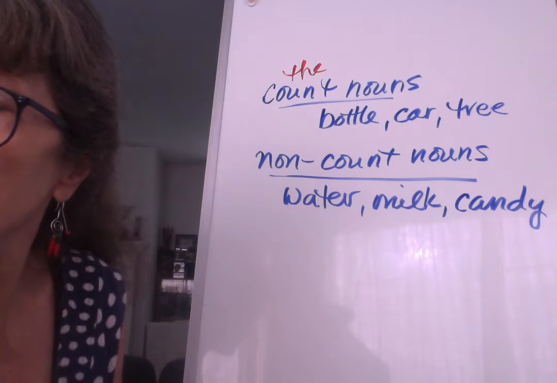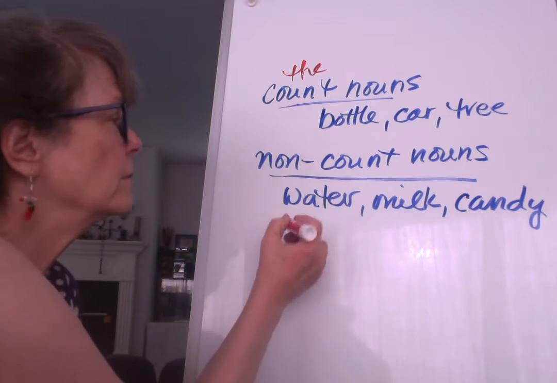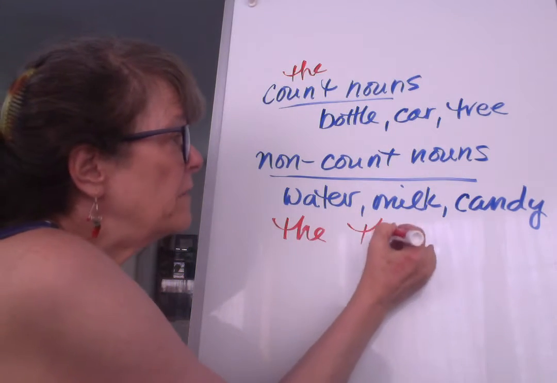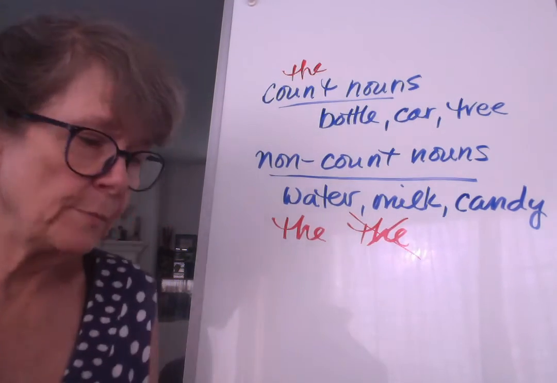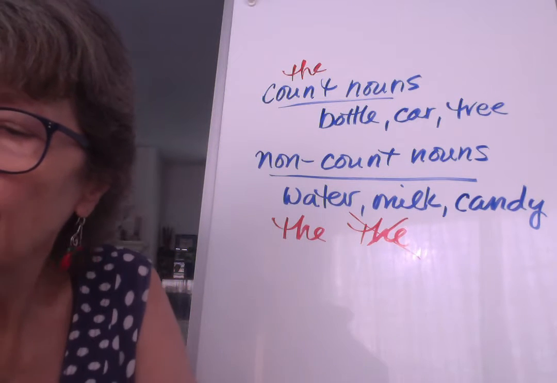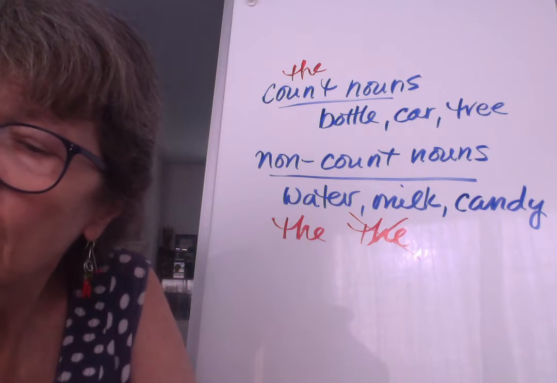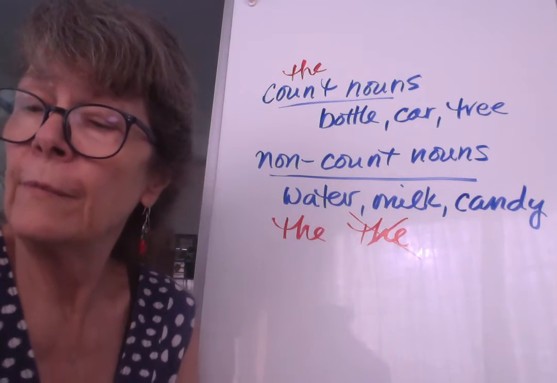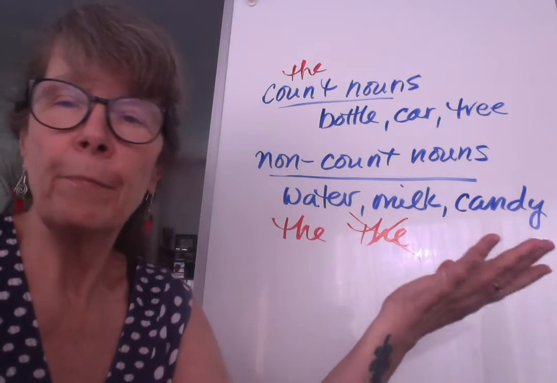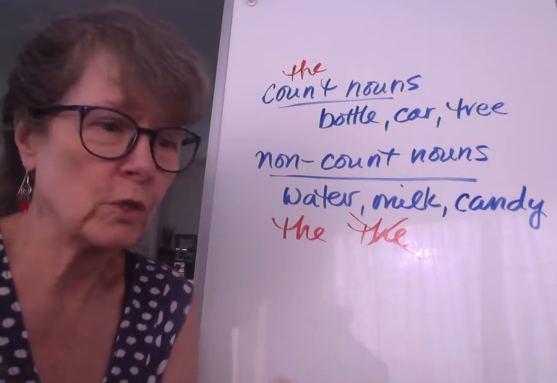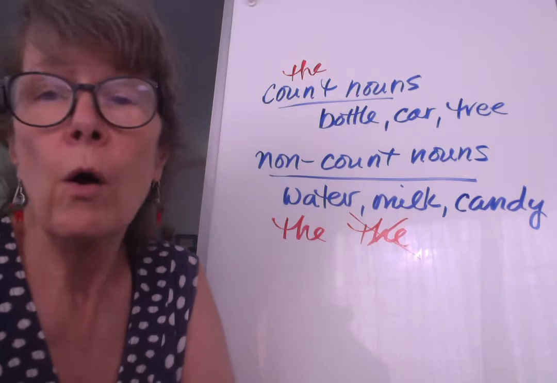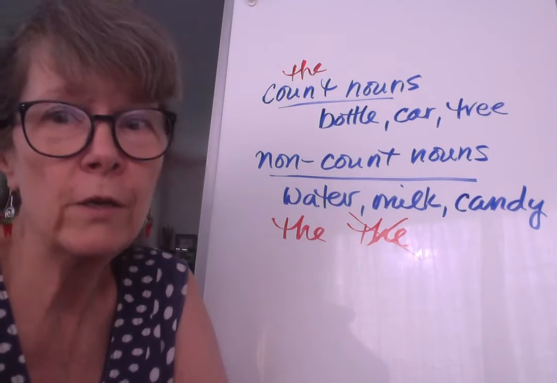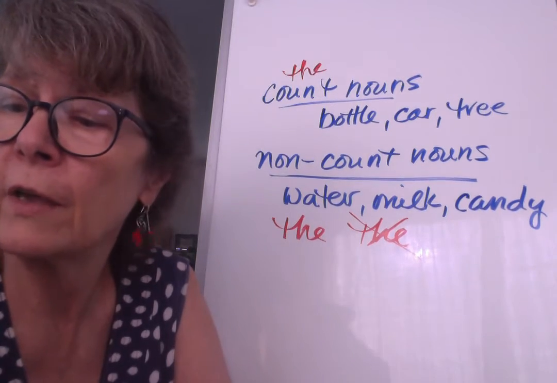But when we have non-count nouns, we can use the or we can leave it out. Sometimes either way. So look, it says, I love to sail over the water, right? A specific body of water, the sea, or just water in general, the water. Or I can say, I love to sail over water. I can use the or not use the, either way.